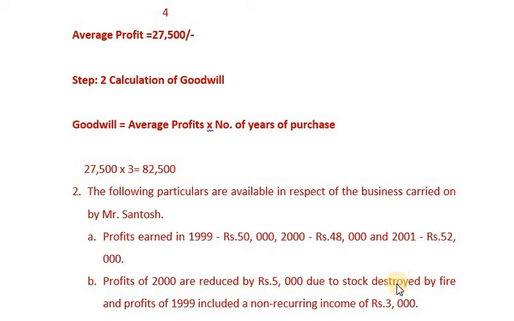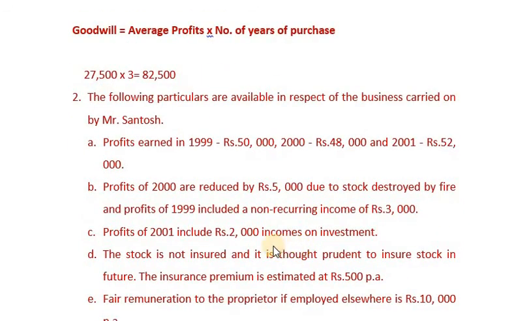Second problem. The following particulars are available in respect of the business carried on by Mr. Santosh. Profits earned in 1999 rupees 50,000, 2000 rupees 48,000 and 2001 rupees 52,000.